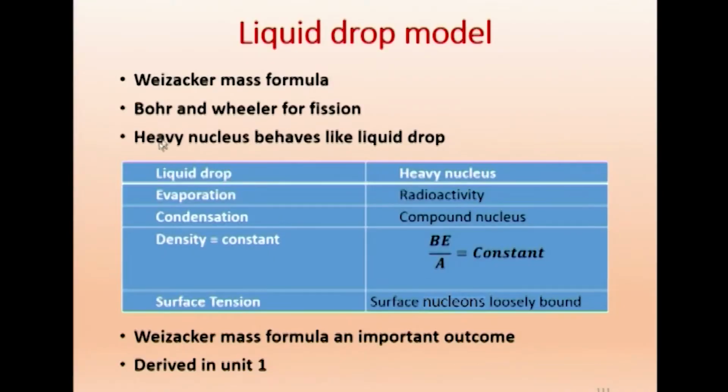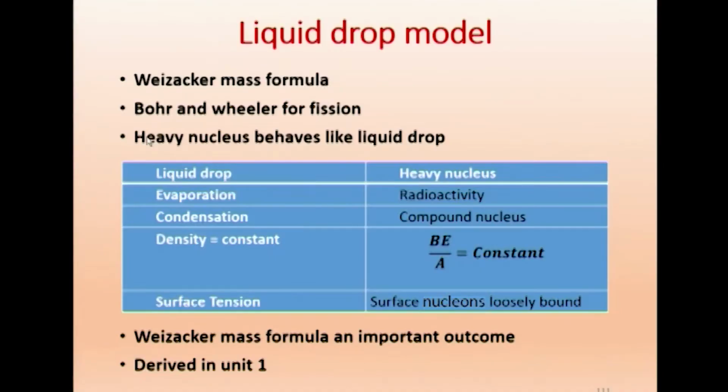And the assumption is that a heavy nucleus behaves like a liquid drop. Suppose I take maybe one water molecule, it won't behave like a liquid. If you take two water molecules, then it will become a drop. Then with more water molecules, only then it behaves like a visible drop. Similarly, if you take one or two protons or neutrons, it doesn't behave like a liquid. But if you take a large number of neutrons and protons, then it starts behaving like a liquid. Therefore, the liquid drop model is valid for heavy nuclei.